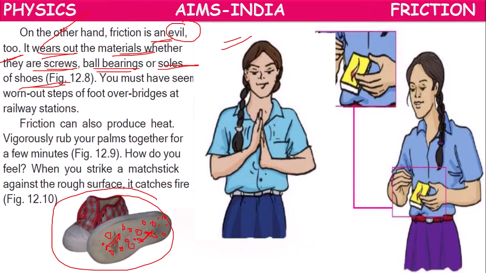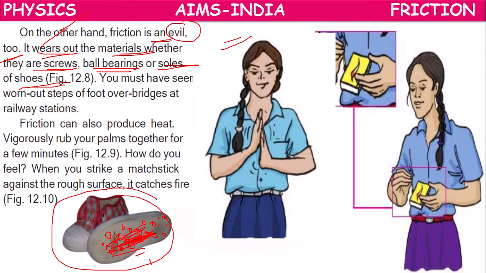Grips, spikes, we can call it by any name. But after using for some days, because of continuous rubbing between the ground and the bottom of your shoes, this will wear out, and we cannot find the grip on old shoes. If we try to run, immediately we will fall down.